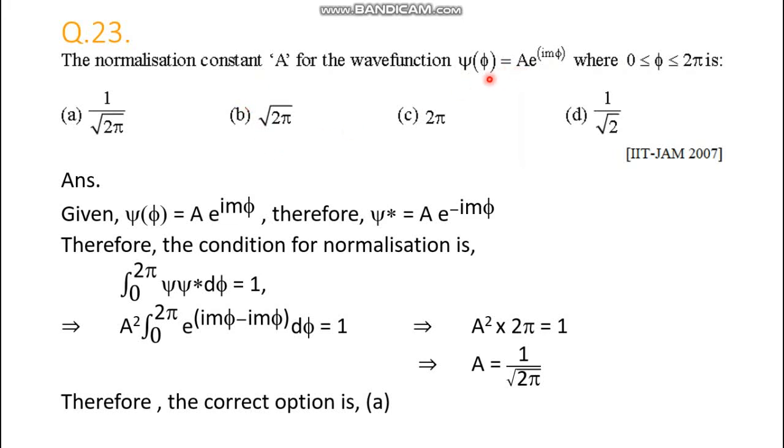So we have the expression of psi as a function of phi. This is A exponential i m phi. Therefore its complex conjugate must be exponential negative power of the same thing. So it's integration over the space. If this is equal to 1, as discussed in the postulates of quantum mechanics, then this is normalized. So we are just putting the value equal to 1 by integrating over the space 0 to twice pi, because here the range 0 to twice pi is given.